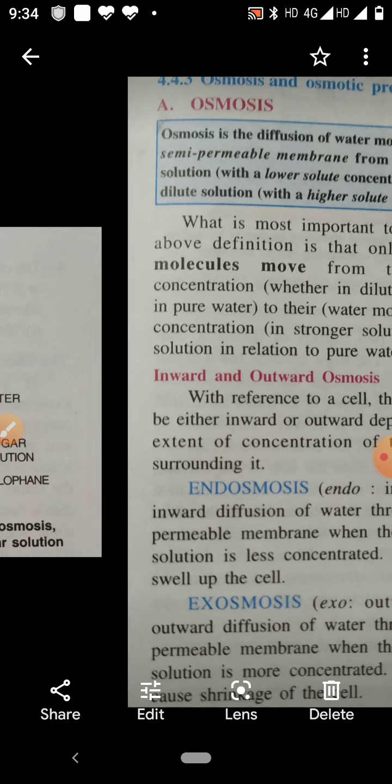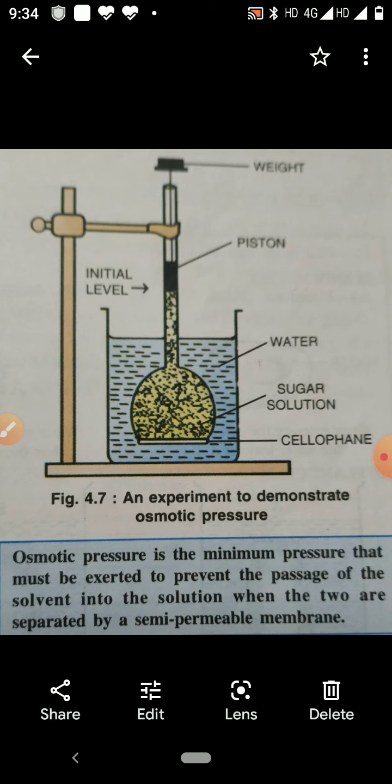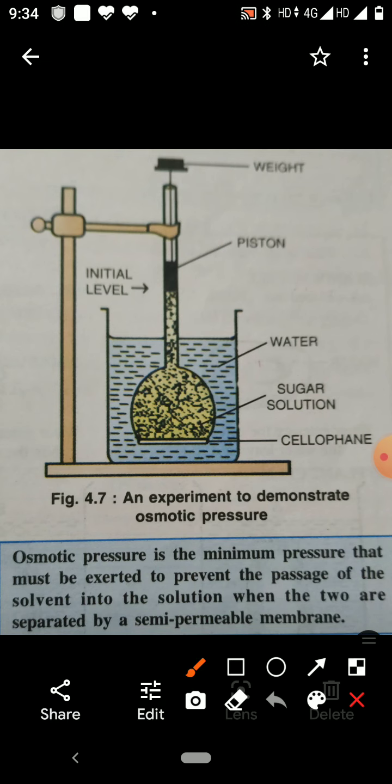Children, next you have to study osmotic pressure. So what is osmotic pressure? When molecules of water move from their higher concentration to their lower concentration, meaning from the beaker into the funnel, then in the stem of the funnel, the level of water will rise.